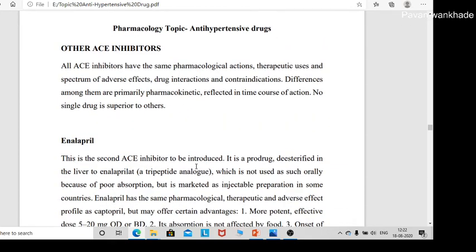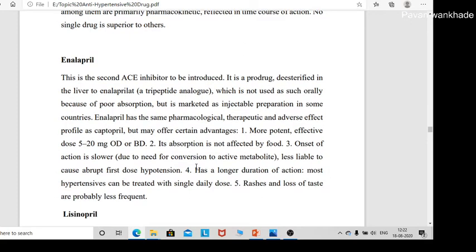Other ACE inhibitors are enalapril. Now enalapril is a prodrug which is converted into enalaprilat. It is not used orally and is used by the injectable route. Advantages: enalapril is more potent than captopril. Onset of action is slower and it has a longer duration of action. Rashes and loss of taste are less frequent as compared to captopril. So simply understand it is a prodrug, means after the drug goes into the liver, it is converted into enalaprilat.